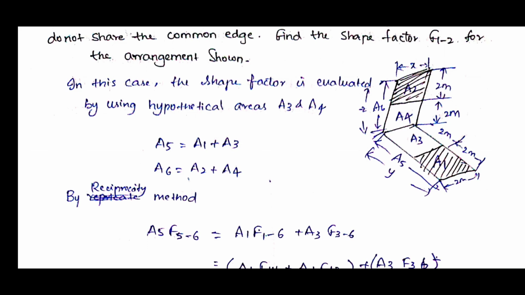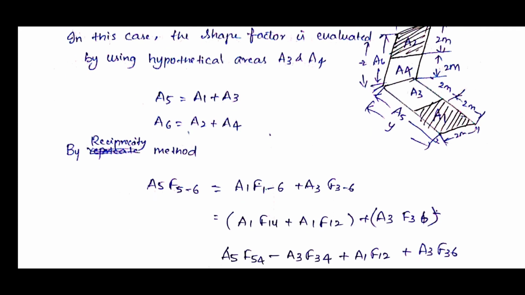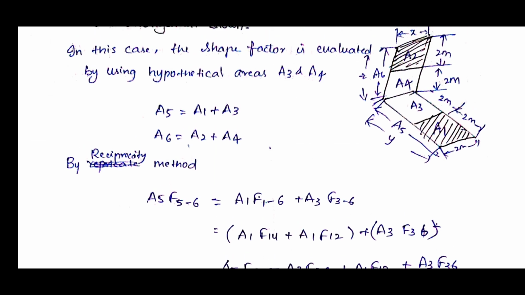Okay, same thing, we know that A1 F1-2 is equal to A2 F2-1. So in the same way, write down A5 F5-6, this can be divided into A1 F1-6 plus A3 F3-6. Now again we will write this A1 F1-6. How can we write this? A1 F1-6 can be written as A1 F1-4 plus A1 F1-2, because 6 is again divided into 4 and 2. So I am writing in terms of F1-4 and F1-2.